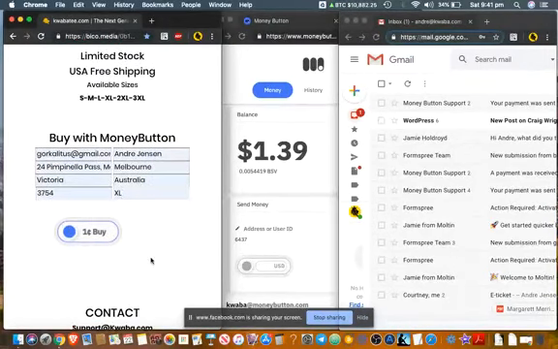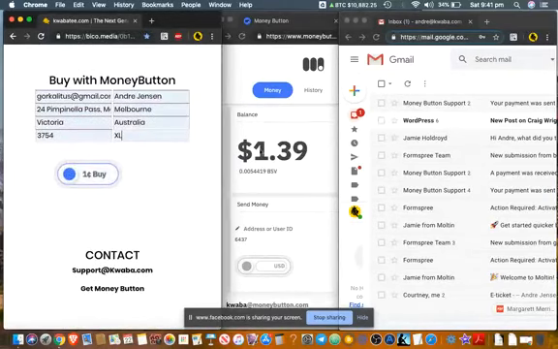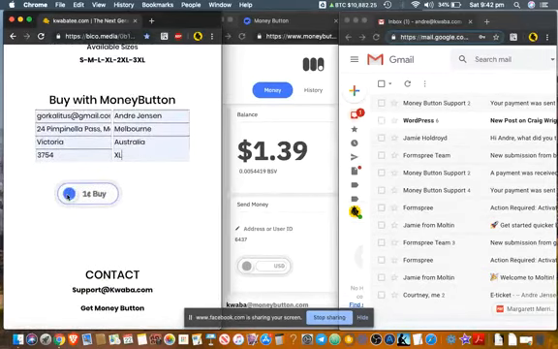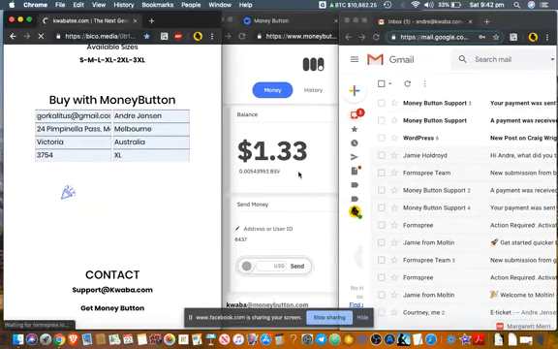So that's me. Okay, so I'm going to show you how quick this happens. You'll probably see this deduct one. It'll go from $1.39 to $1.38 because I'm only buying it at 1 cent, right? So here we go. Let's see how we go. I'm paying it. There you go. It's processing. Says that it's mine. You'll probably see, there you go. It's actually deducted there from the balance of Money Button.